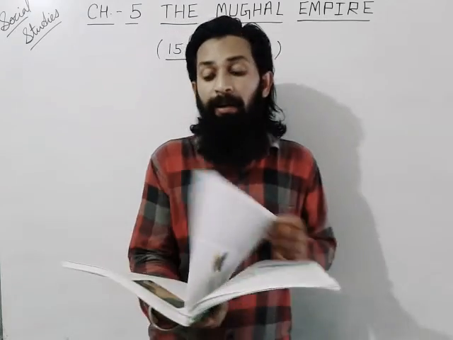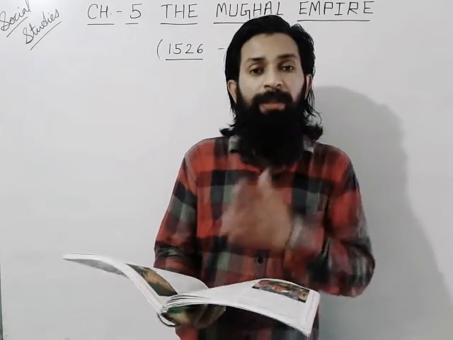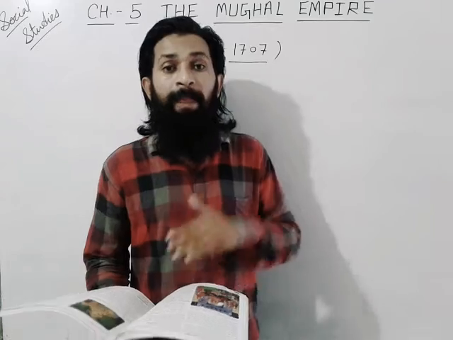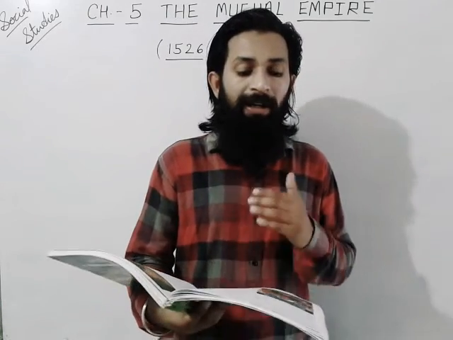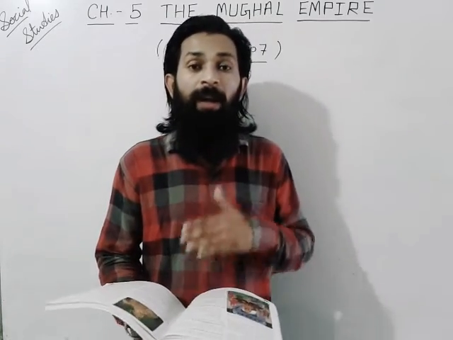Aurangzeb was short-sighted. He gave up Akbar's policy of tolerance. He became very unpopular when he reintroduced the jizya. The policies of Aurangzeb pushed the empire towards decline. Because of this type of policy of Aurangzeb, his empire was going to become weak, and finally his empire was going to be finished.